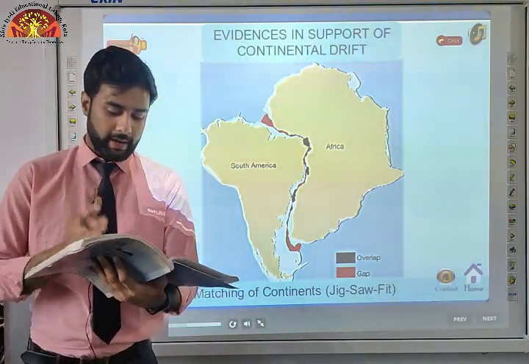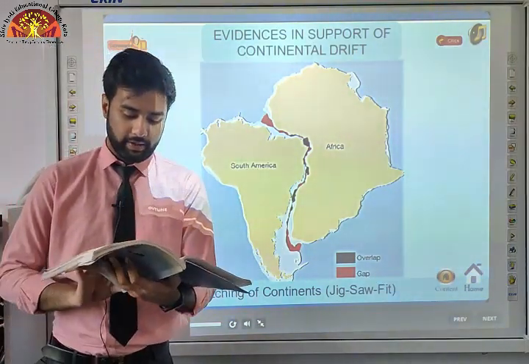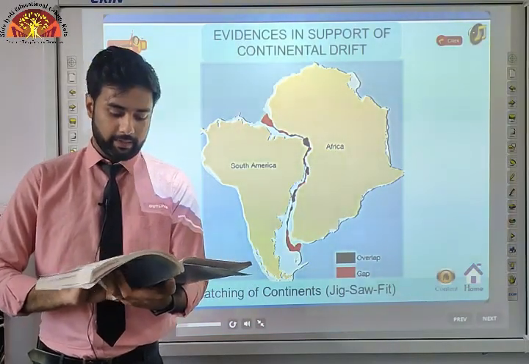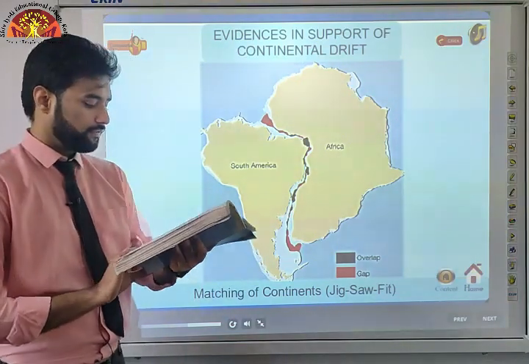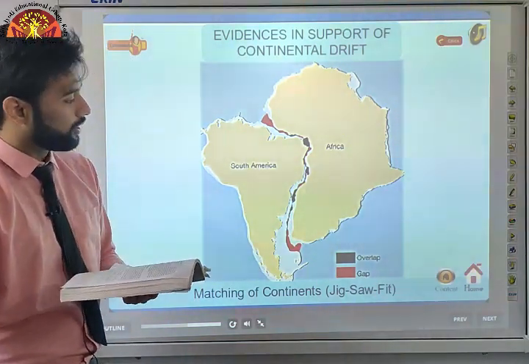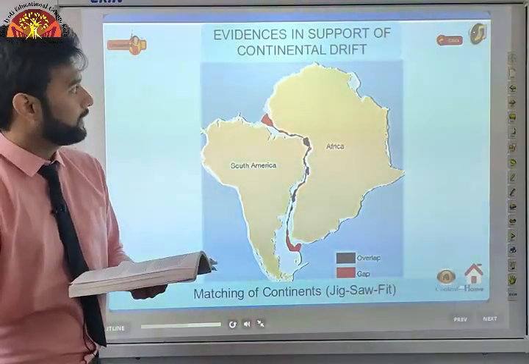It may be noted that a map produced using a computer program to find the best fit for the Atlantic margin was presented by Bullard in 1964. It proved to be quite perfect, and the match was tried at 1,000 fathom line instead of the present shoreline. So this was the jigsaw theory.